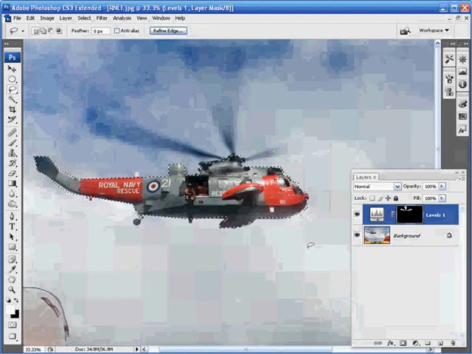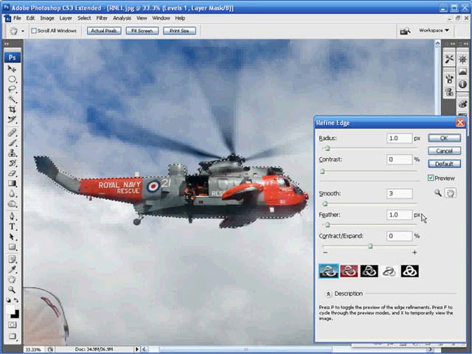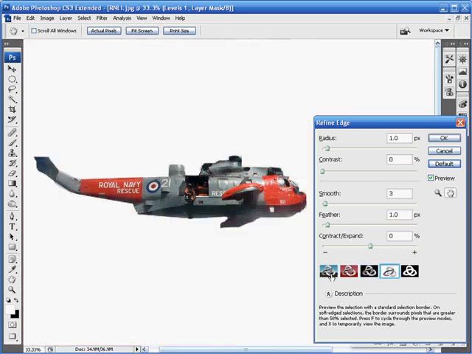Having made our selection using the lasso tool, we can go up into the options bar and click on Refine Edge, or hit its keyboard shortcut, which is Ctrl-Alt and the letter R. The idea behind the Refine Edge dialog box is it offers a clearer and more visual way of viewing selection edges and how they're controlled using sliders like the feather slider. Inside the Refine Edge, there are 5 sliders that you can use to control the selection edge, and 5 different preview modes that line the bottom. These can be toggled through very quickly by hitting the letter F.